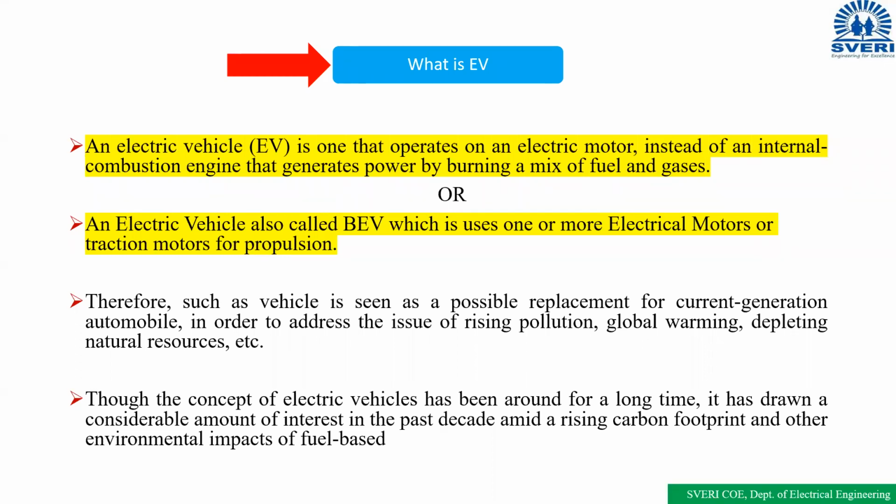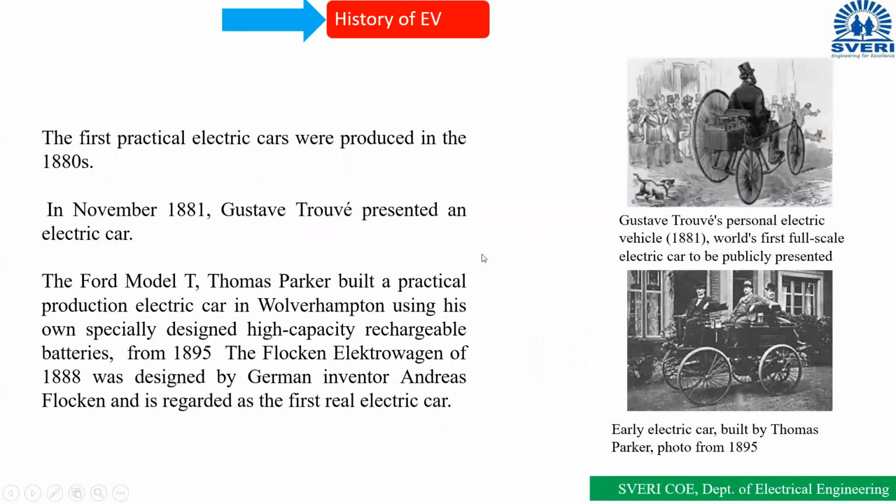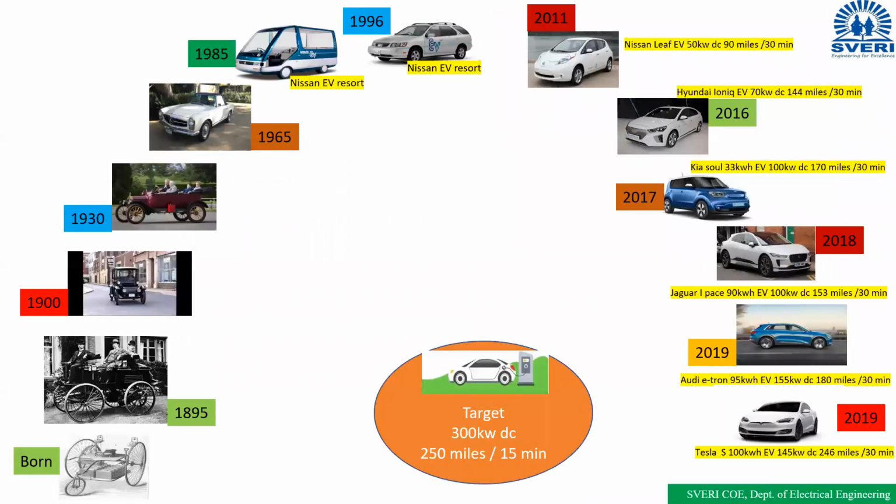What is an electric vehicle? What is an ICE vehicle? And next, the history of the electric vehicle, when the electric vehicle was invented. What is the timeline of the electric vehicle? Clear? So all these things we have seen.